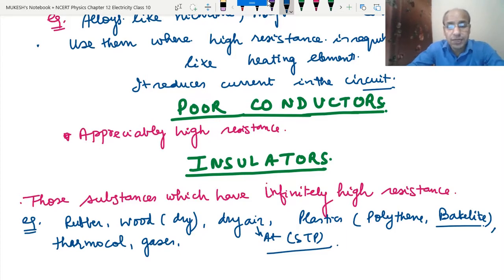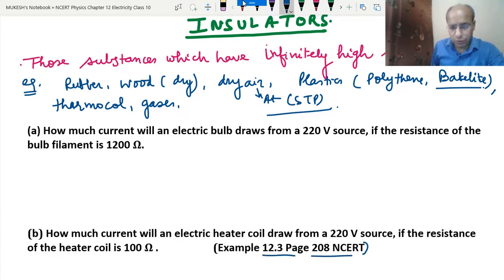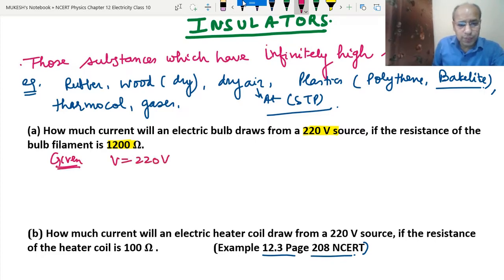Now we will do certain examples based on Ohm's law, certain numerical questions. These are the two examples, basically example 12.3 from the NCERT book. In the first one, how much current will an electric bulb draw from a 220 volt source, if the resistance of the bulb filament is 1200 ohm? What is given: V is 220 volt and R is 1200 ohm.